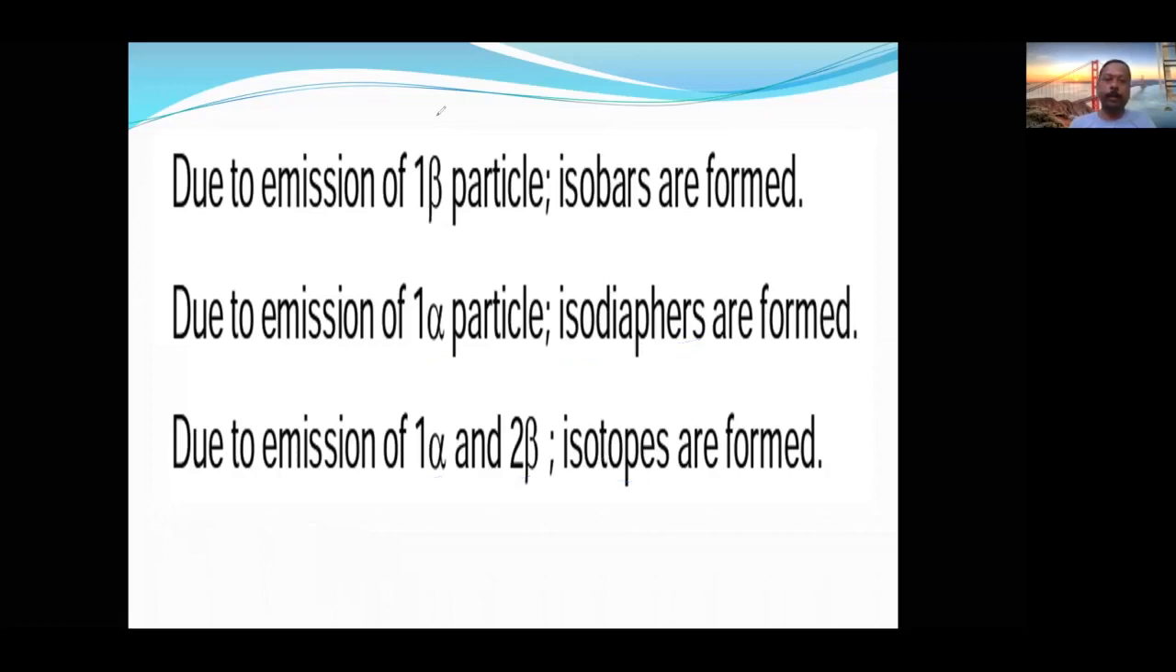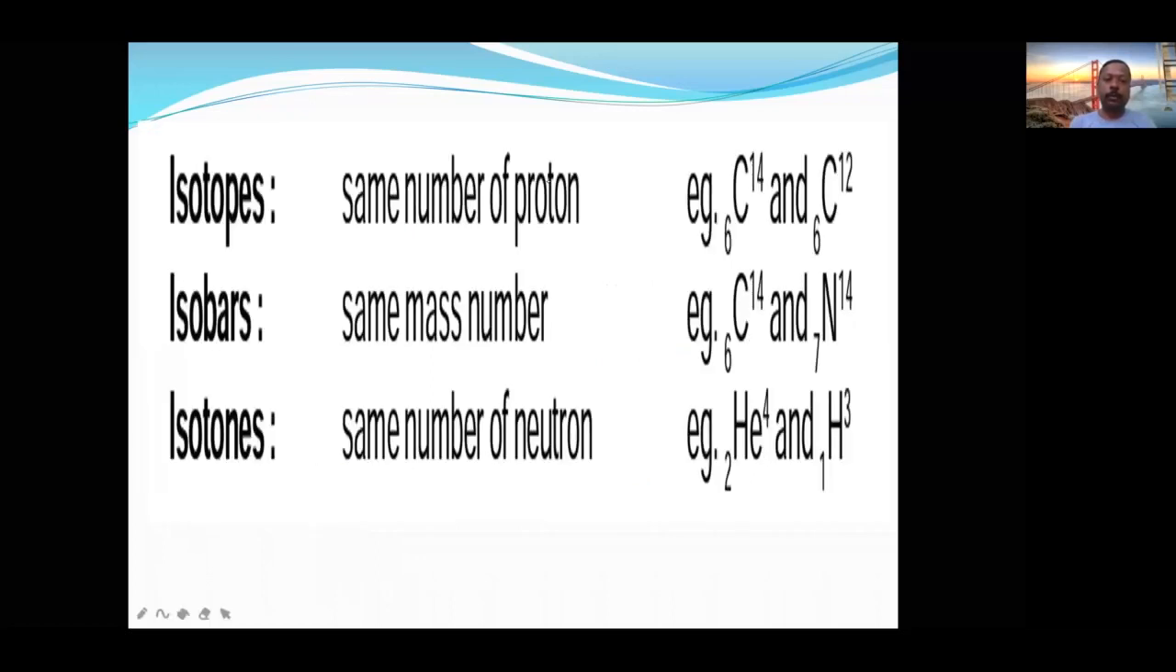Now let us see the next slide. What are isotopes? This is very simple. Isotopes have the same number of protons. Isobars have the same mass number. Isotones have the same number of neutrons. These are some examples.